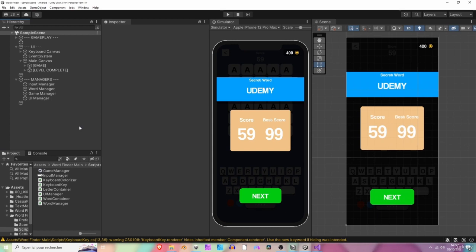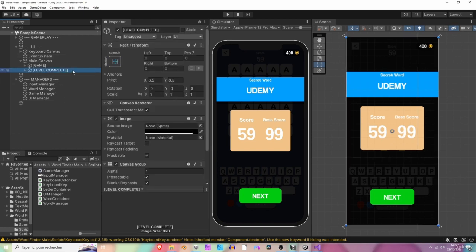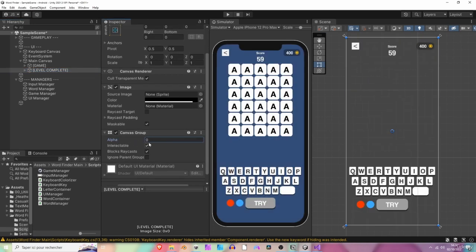Perfect. So in this session, we are going to see how we can show the level complete panel when finding the secret word. Okay, so let's get right into it. We can right away hide the level complete panel just to try if things work pretty well. So let's disable the interactability and the block raycasts boolean right here. Perfect. The game is shown, so we are good.